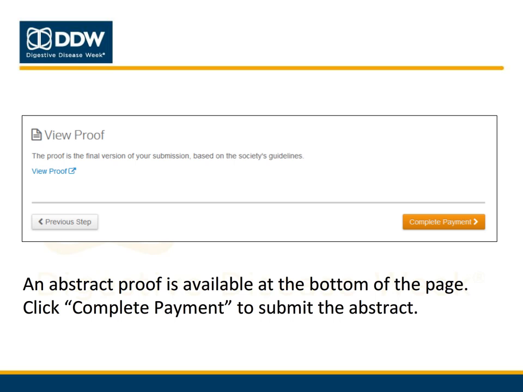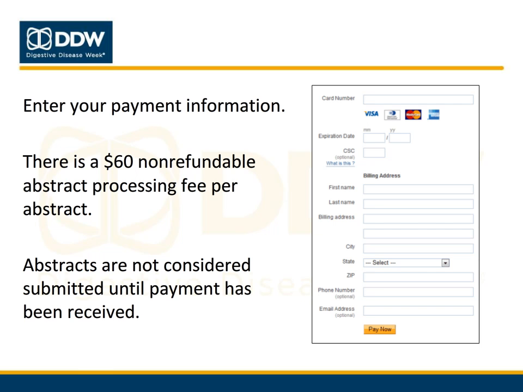You can view a proof of your abstract by scrolling to the bottom of the screen and clicking View Proof. Once you have finished reviewing your abstract and are ready to submit, click the Complete Payment button at the bottom of the screen. A new window will open where you may enter your payment information. All abstract submissions require a $60 non-refundable abstract processing fee to be paid at the time of submission. Abstracts are not considered submitted until the payment is received. After you have entered your payment information, click Pay Now.